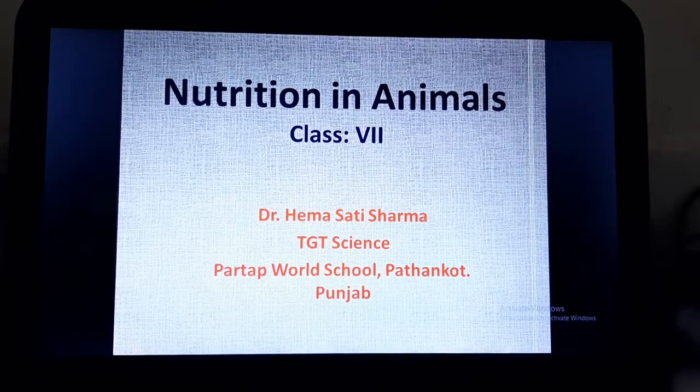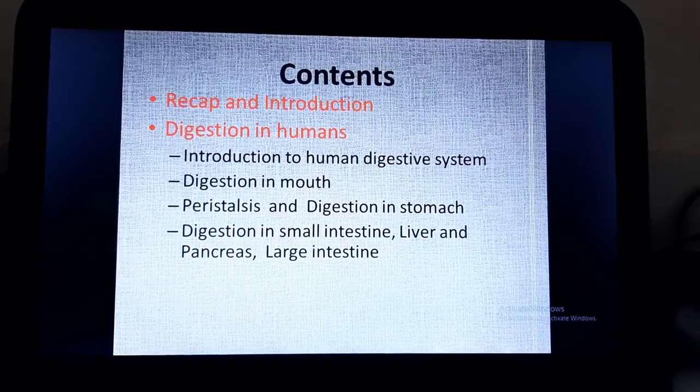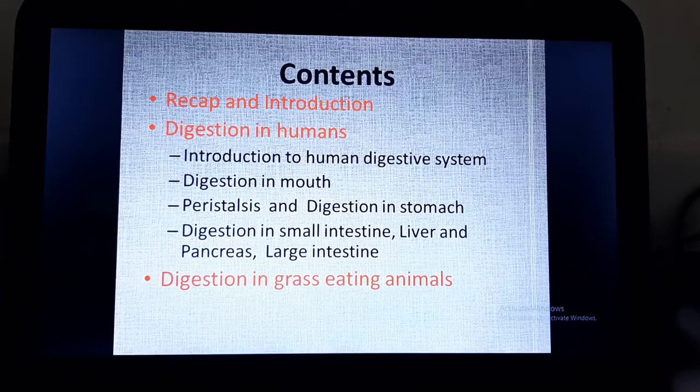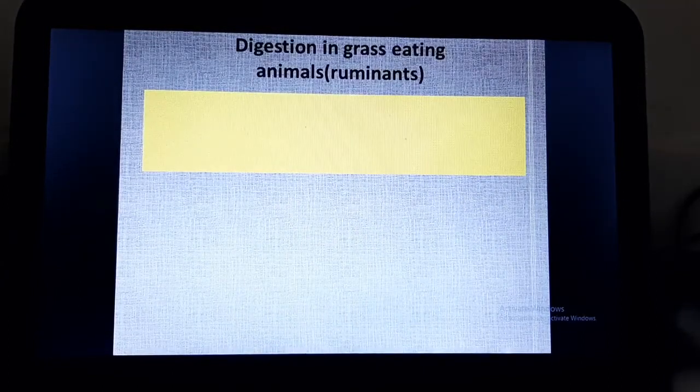Students, we are discussing the chapter called Nutrition in Animals for Class 7. We have discussed the introduction and digestion in humans. Today we will be going to discuss digestion in grass-eating animals. So, the grass-eating animals are also called ruminants.